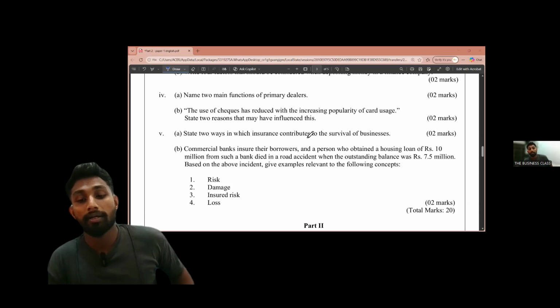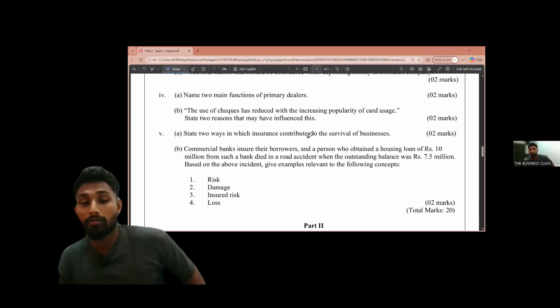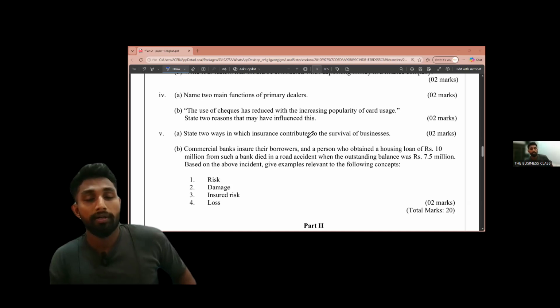Acting as market makers by buying and selling those government securities, the assets that they purchase in the primary bidding. Primary dealers can maintain a secondary market.